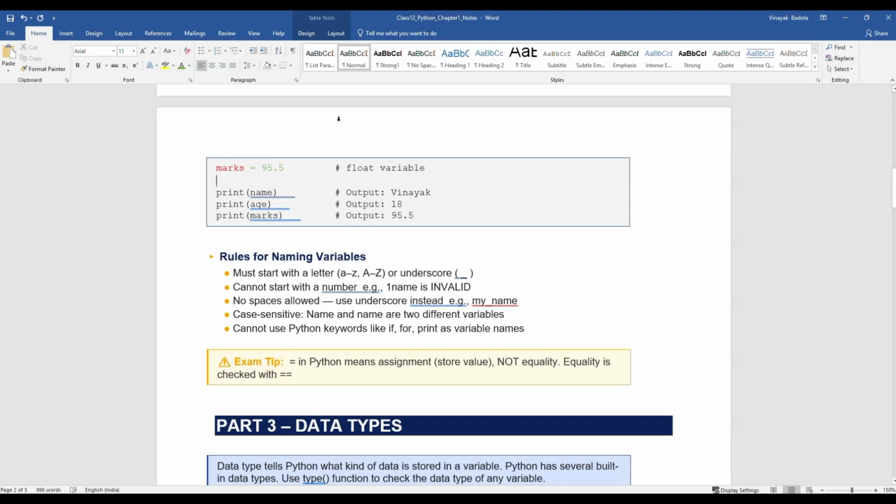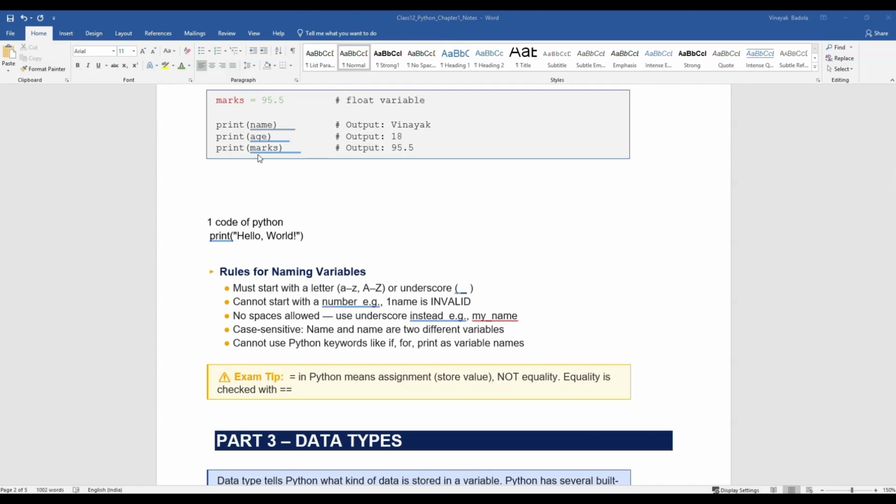Before coming to the next topic, which is data types, we will come to the first code that we write in every language, that is Hello World. Generally in Python, we can directly use the print function to get the output.